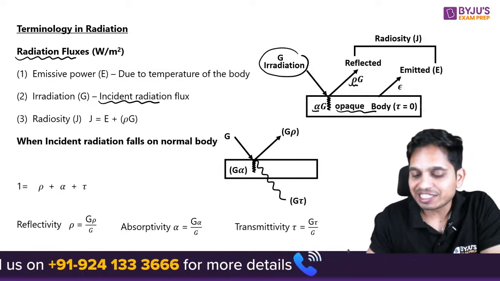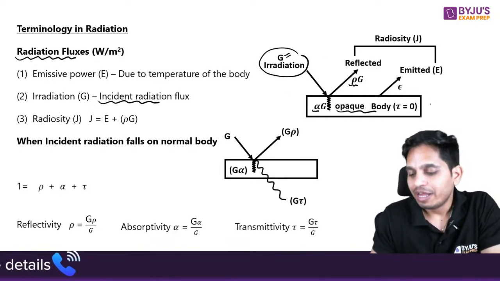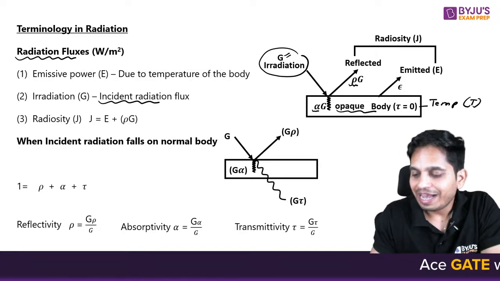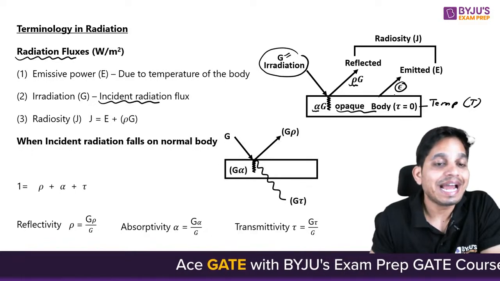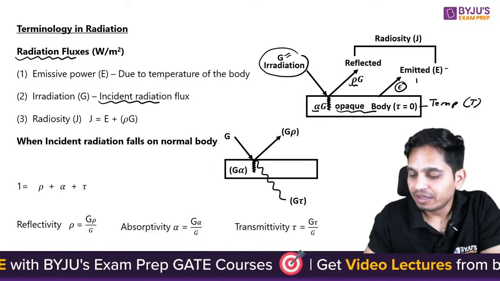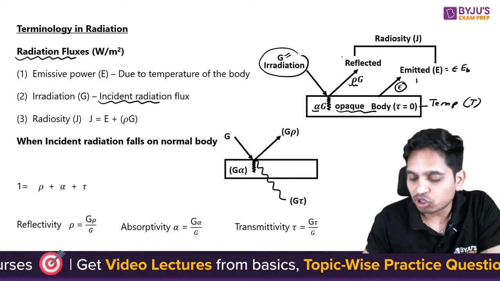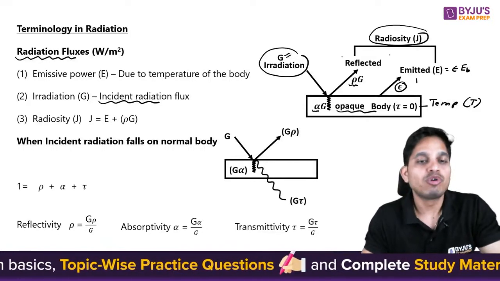Because of its reflectivity, it will reflect some portion of G. This body will also be at some temperature T, and because of its temperature it is going to emit something, and that is emissivity. How much is it going to emit? Emissivity into, and whatever is going out of both these portions is called radiosity.